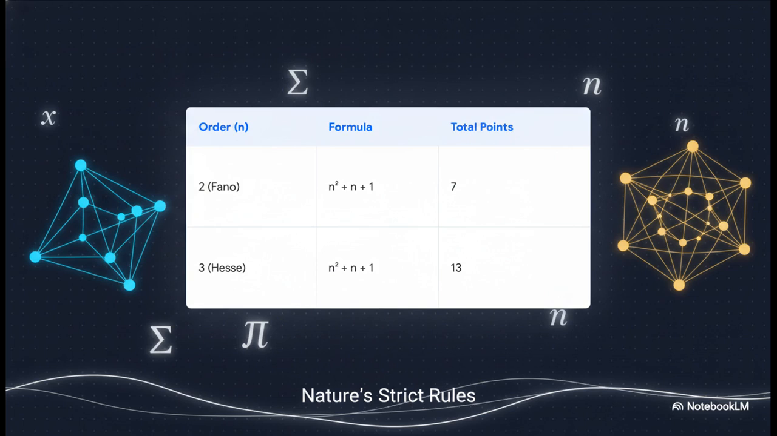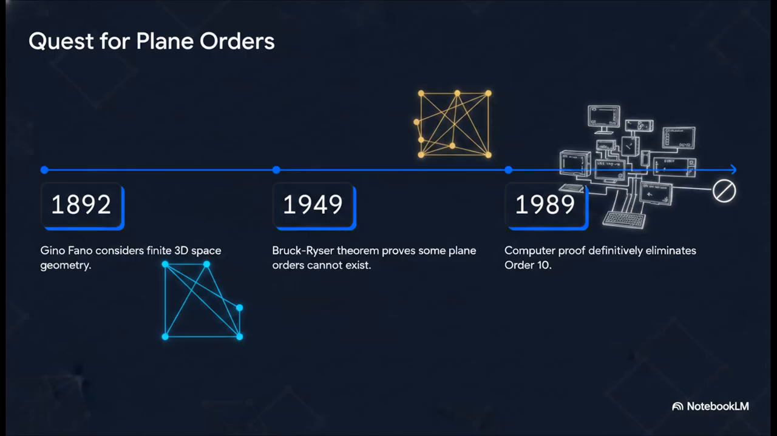But here is the profound mystery of it all. We can't just pick any number for n. Mathematics has extremely strict rules about which of these discrete planes are actually allowed to exist. Let's trace the historical quest to solve this mystery of orders.